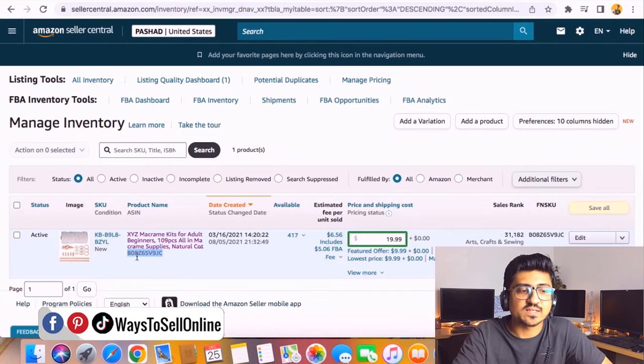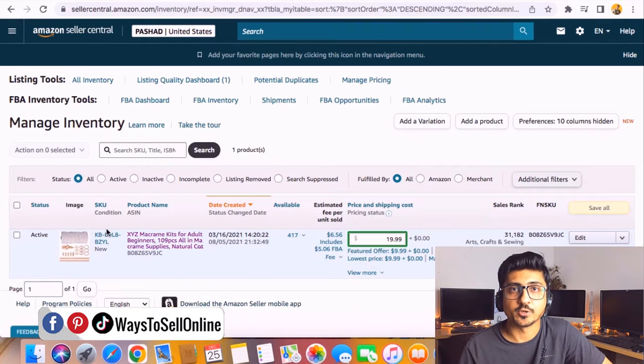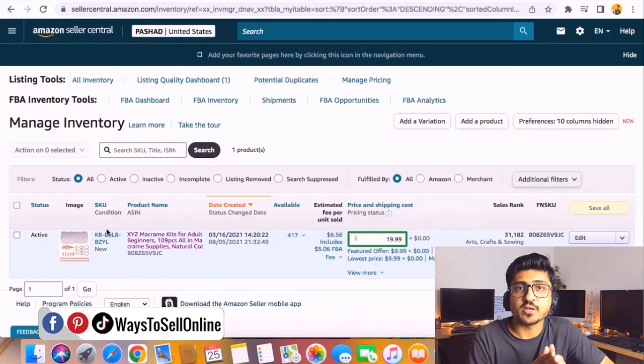So now let's see what SKU is. This number or code which is written under the SKU tab is called the SKU. In my case, this SKU starts with KBB9. This SKU is a temporary code for your product and it can be changed later. For example, while listing your product, if you don't put anything into the SKU field, Amazon will generate a SKU by itself. But if you want to set the SKU yourself, like for example your product is a yoga mat, and you want to set your SKU as yoga mat blue, yoga mat pink, yoga mat black, you can set your SKU yourself for any product, because this SKU is a temporary code and it will get deleted when you delete your listing.